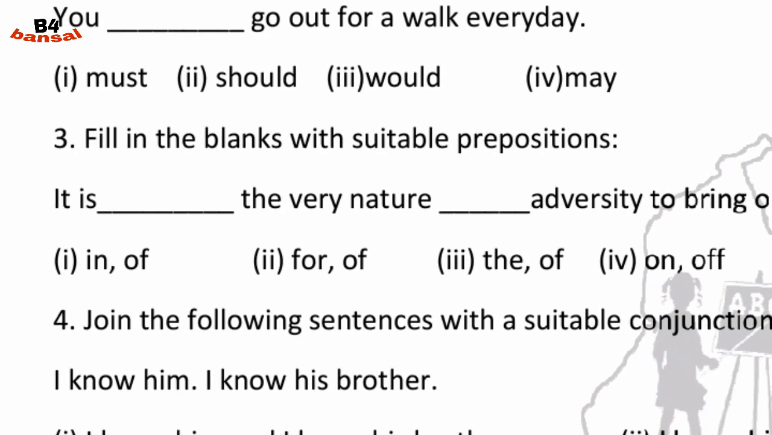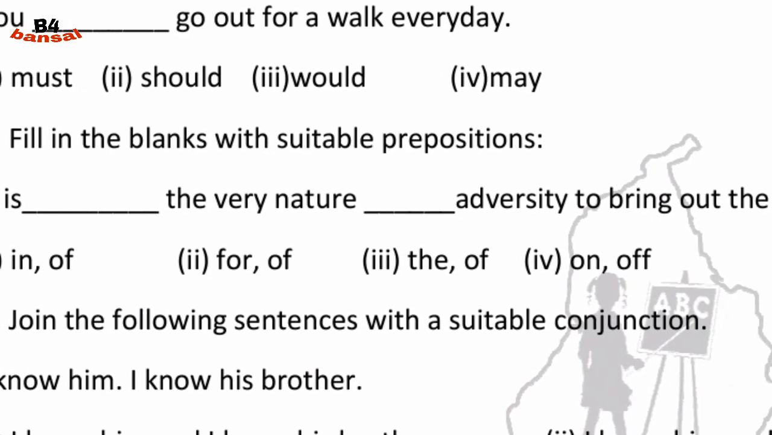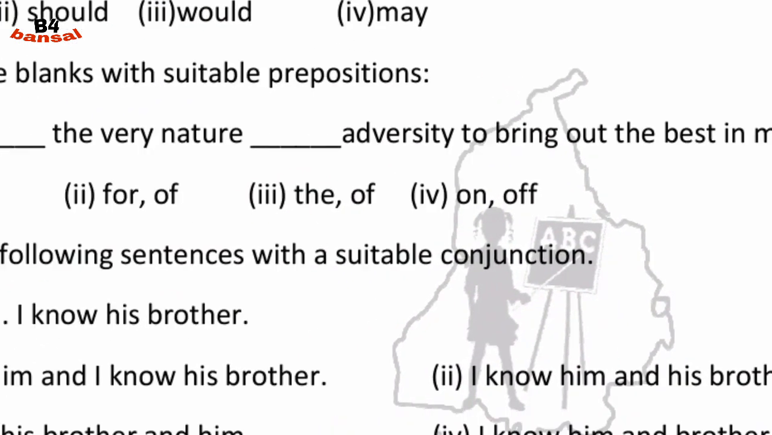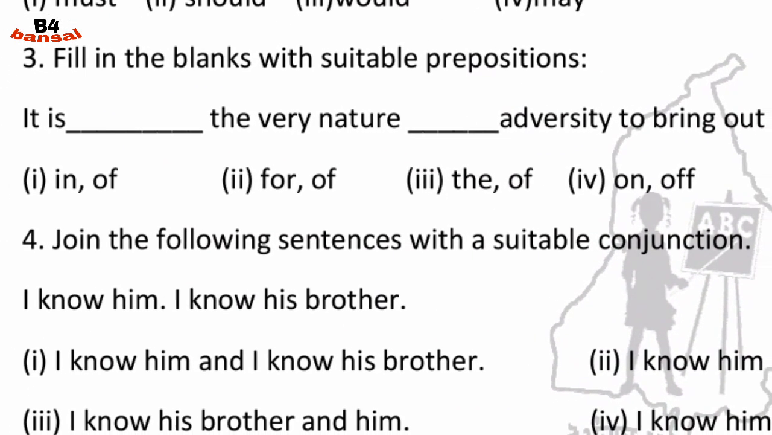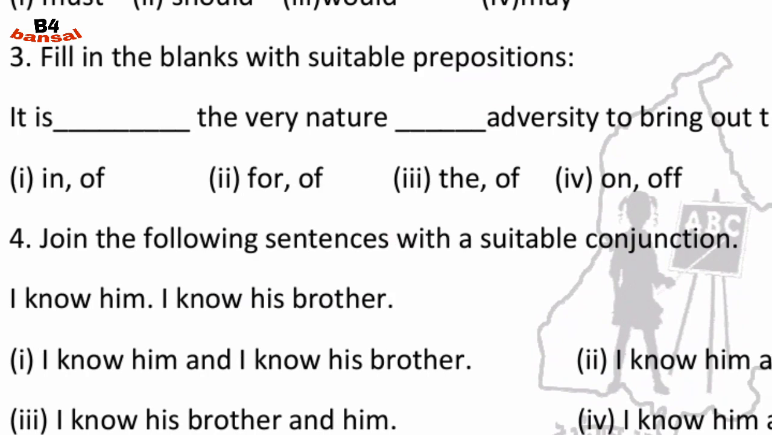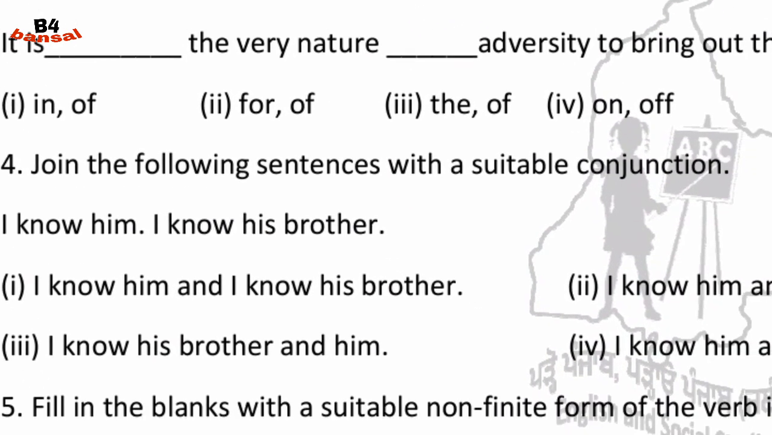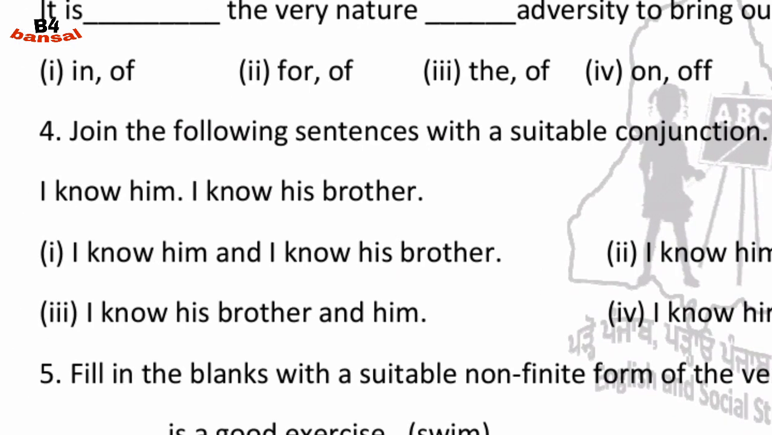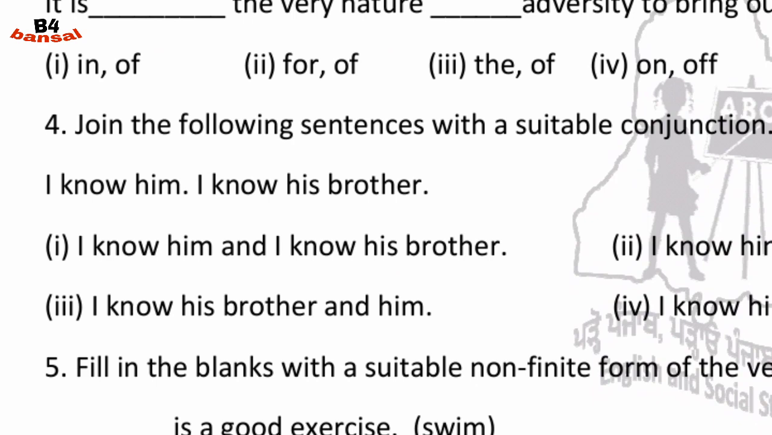It is dash the very nature dash adversity or to bring out the best in man. It is in the very nature of adversity, option A. Join the following sentences with the suitable conjunction. Conjunction is what? That joins two sentences. Here we have two sentences. One is I know him, and second is I know his brother.